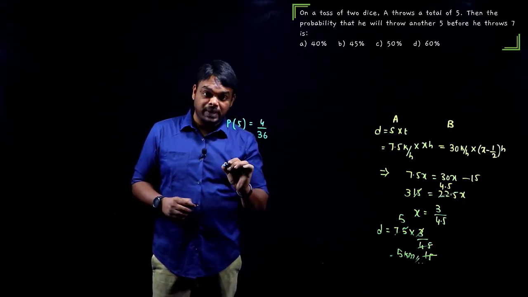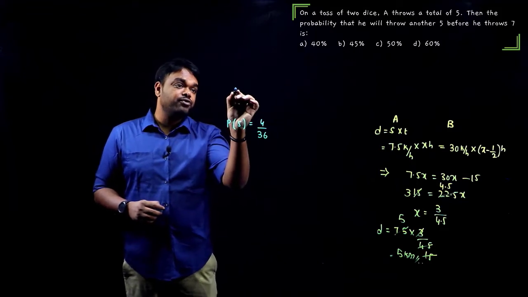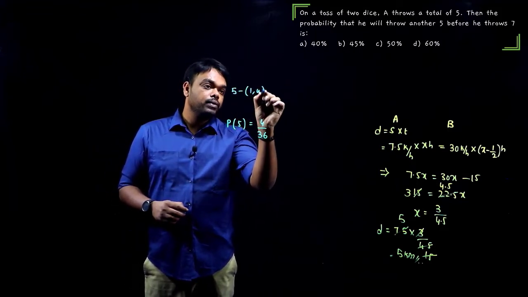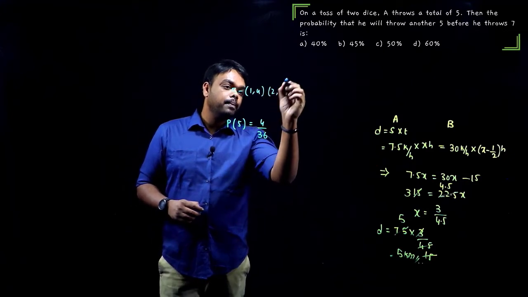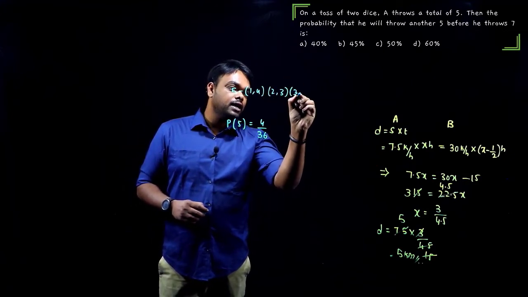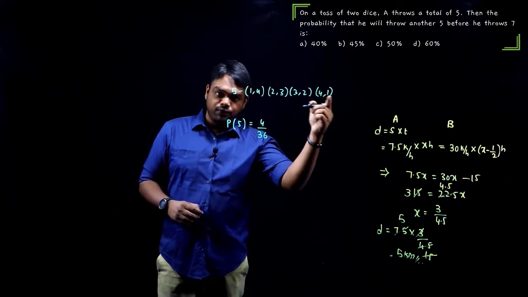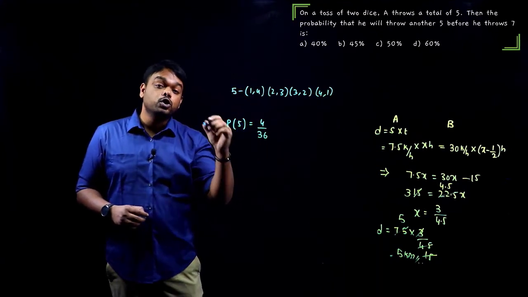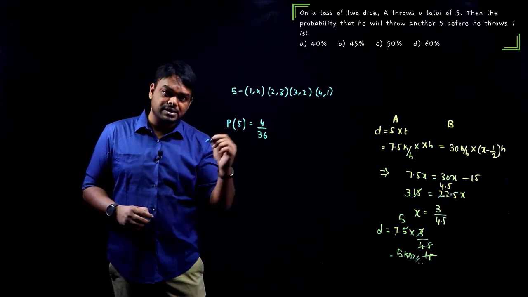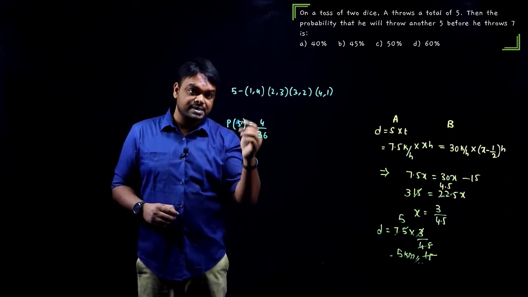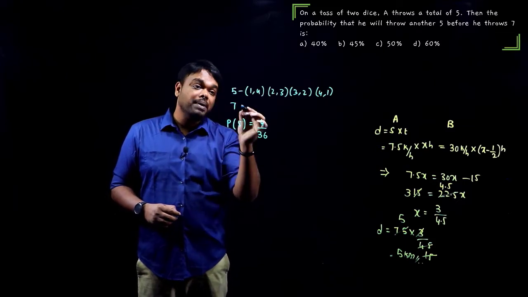It is clearly explained that sum 5 means you can get it as (1,4), (2,3), (3,2), (4,1). 4 different ways out of a total of 2 dice, 6 into 6, 36 cases total. The probability of getting sum as 5 is 4 different cases out of 36. Likewise, probability of getting 7.